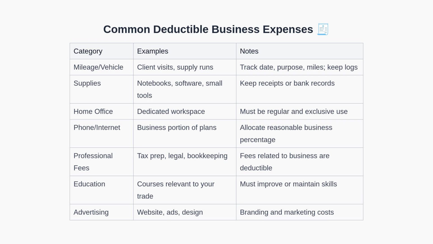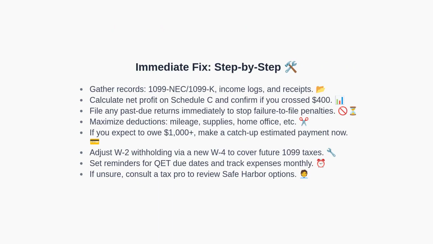With deductions in mind, let's move to the immediate fix if you are behind. To get back on track, start by gathering your records, including any 1099 forms, income logs, and expense receipts. Next, calculate your net profit on Schedule C and verify whether you crossed the $400 threshold for self-employment tax.